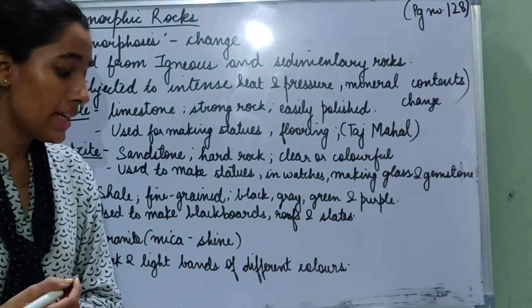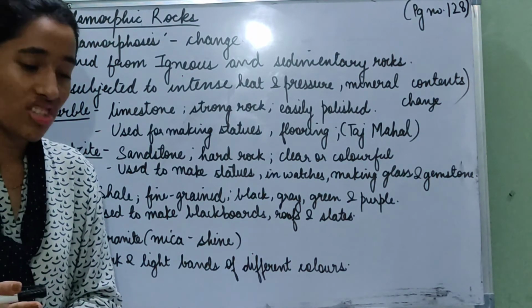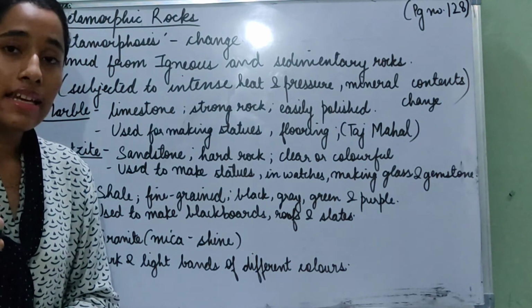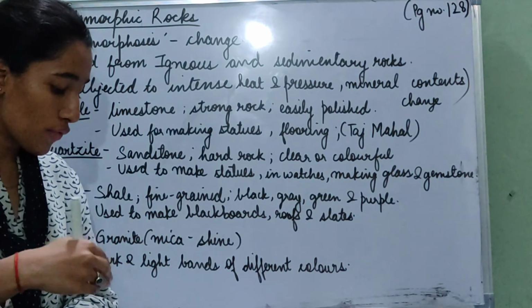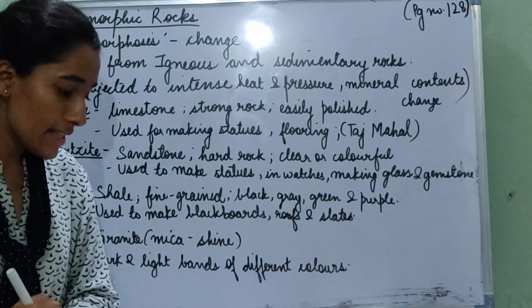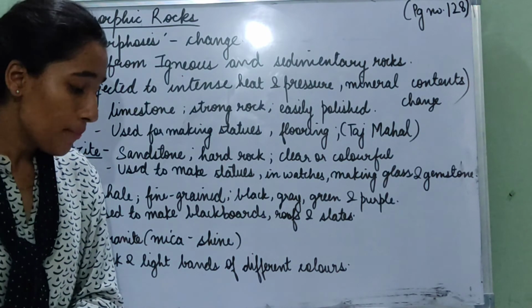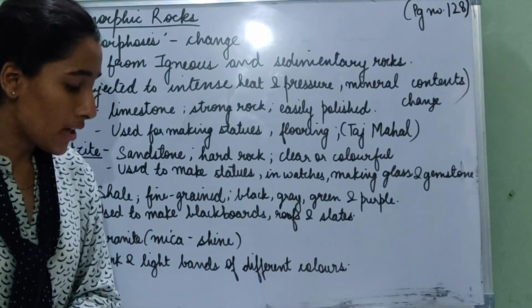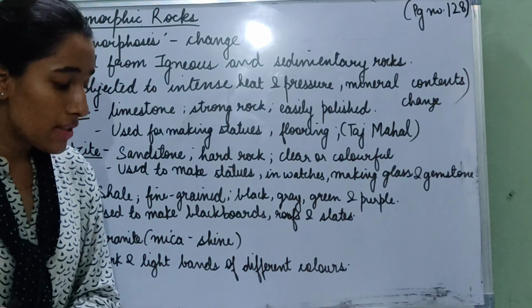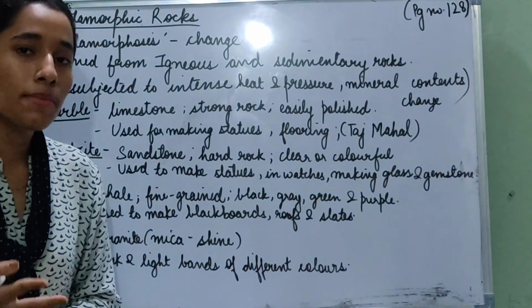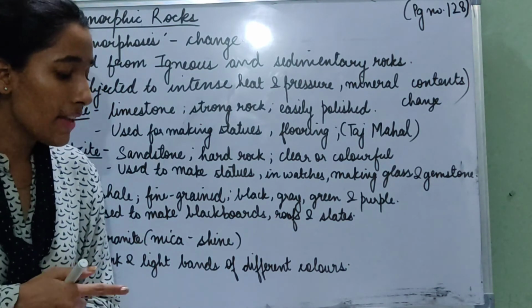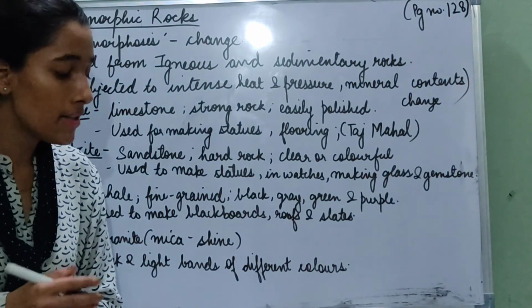Now gneiss. It is pronounced as "nice", not "guh-nice". The pronunciation is also given at the bottom of your page. Gneiss is formed from granite. It contains mica, which makes it shine. So gneiss is a quite shiny rock, and it shines because of the presence of mica in it. So underline that it contains mica, which makes it shine.